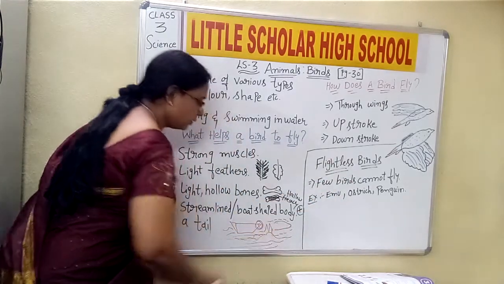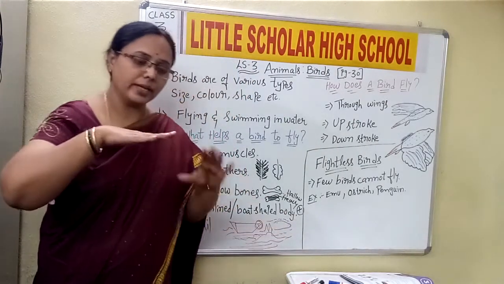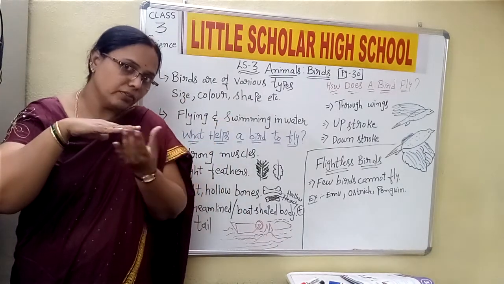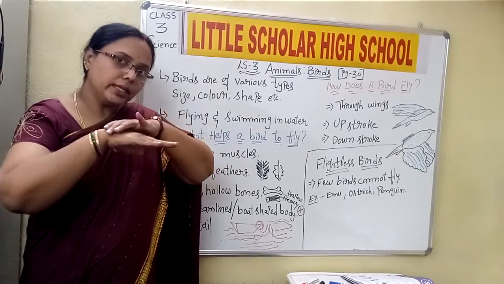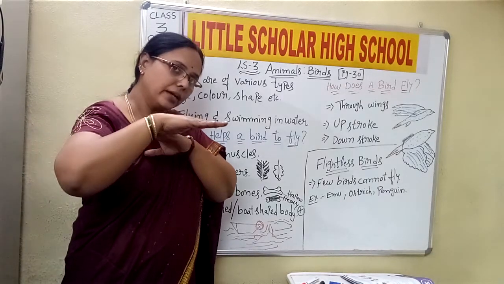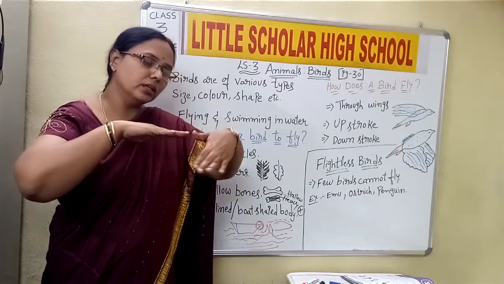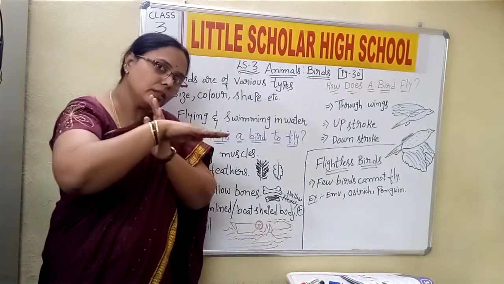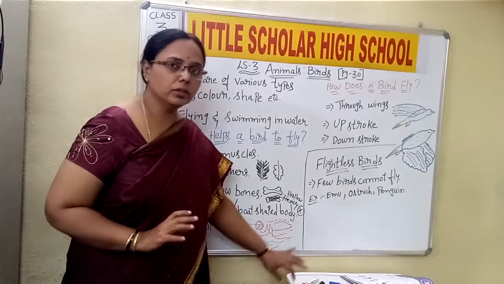Flying forward, and it is flying forward. That means when the bird has to fly, the shape of the body is in a streamlined position. That is the shape of a board, which makes the air move back and the body can move forward. Are you understanding, children? The bird which has to move in a direction has a streamlined body, so that the air which surrounds it will be touching this body and moving back, pushing the bird forward. That is a streamlined or board-shaped body.